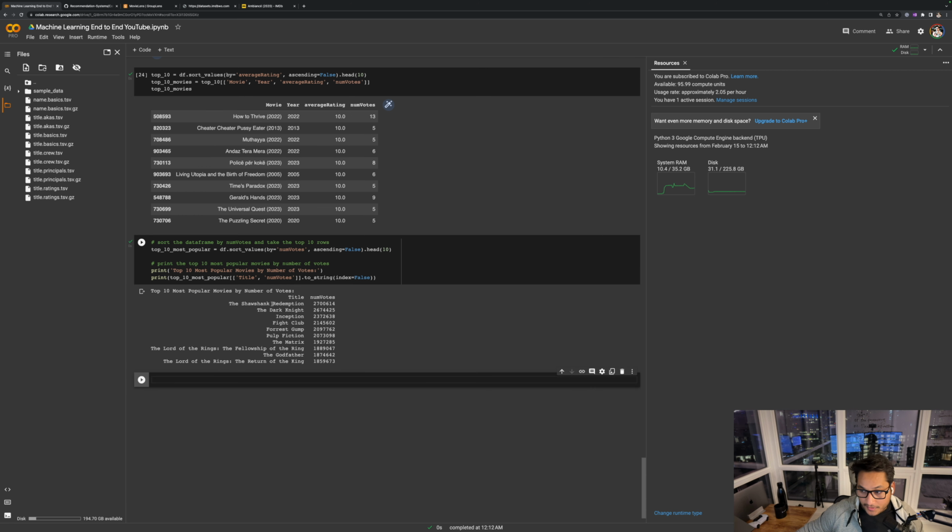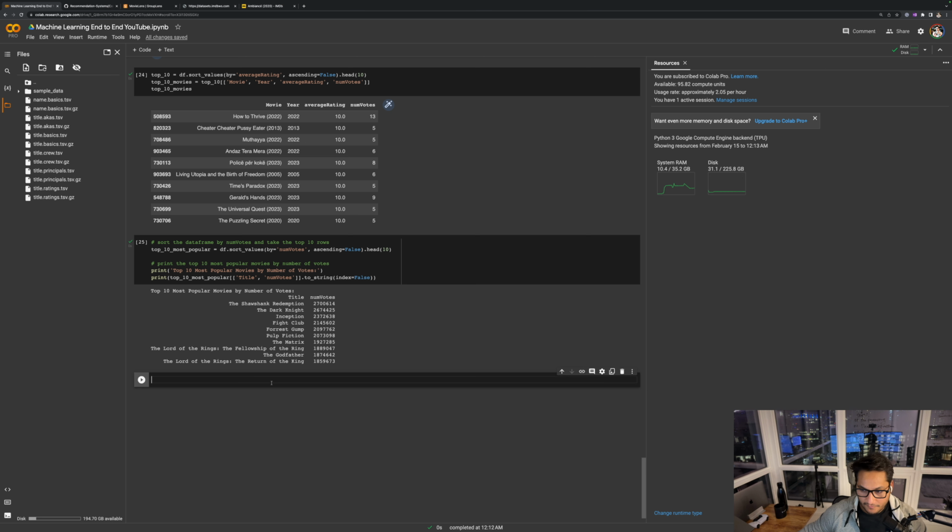The Shawshank Redemption had the highest number of votes, around 2.7 million, followed by The Dark Knight with 2.67 million votes, and then Inception and Fight Club. So we know that all these movies mentioned here are really, really popular.